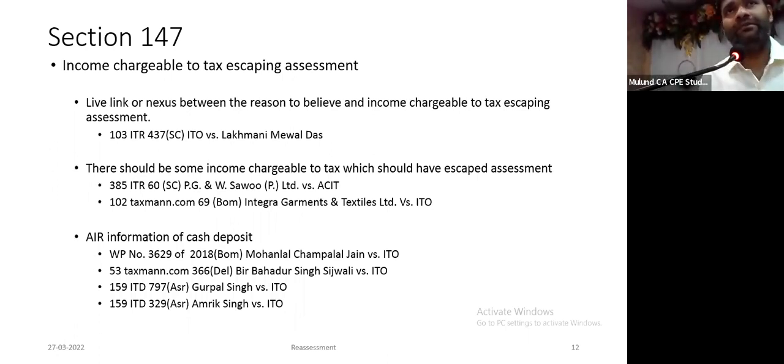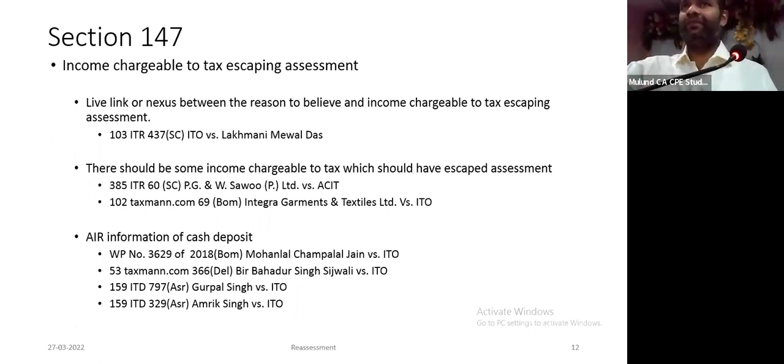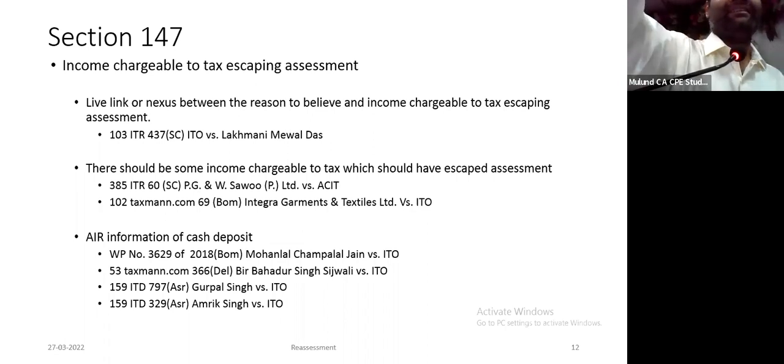Again, reason to believe income has escaped assessment. The courts have held that firstly, the material which is in your possession must directly link to the fact that income has escaped assessment. So material in your possession is कि मैंने बैंक में deposit किया. Does that lead to a belief income has escaped assessment? The answer is no. There is a material in your possession that मैंने stock exchange पे इतना transactions किया, इतना turnover हुआ. Does that lead to a belief that income has escaped assessment? Answer is no.